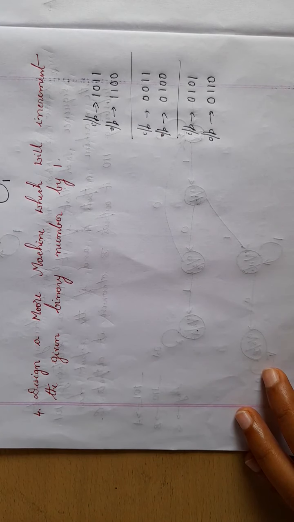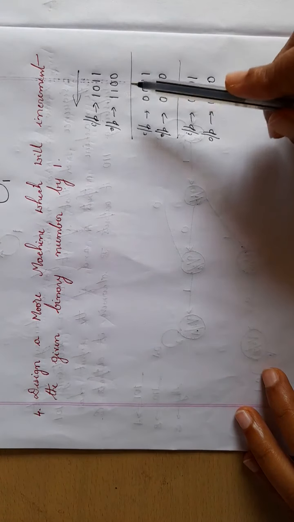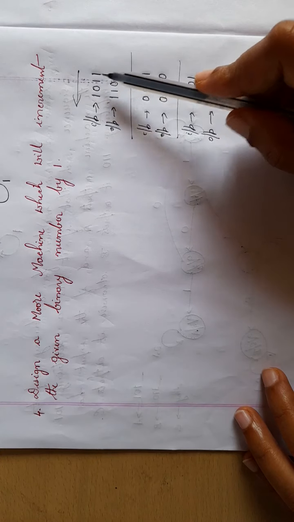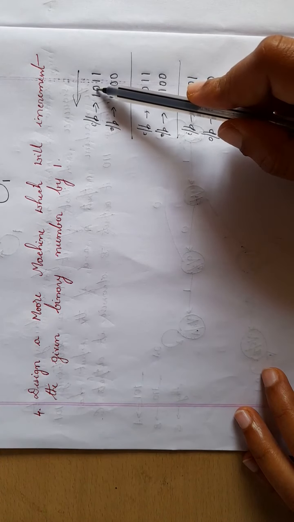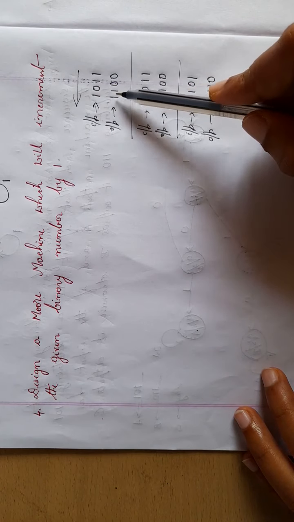So 3 examples I have taken. So we shall check out what is common in all these 3 examples. So like previous examples, I will start from the least significant bit. So you can notice here, if I read a 1, it is 0, 1, 0. Now when I read a 0, it changed to 1. Then 1 remained 1 itself.